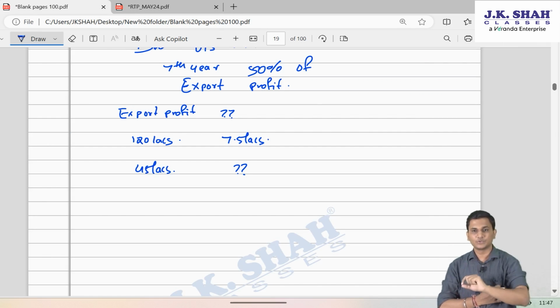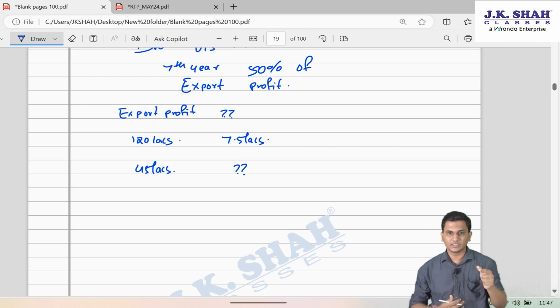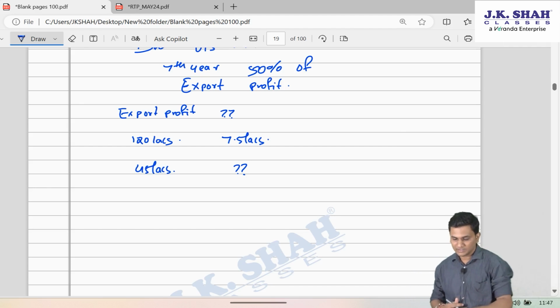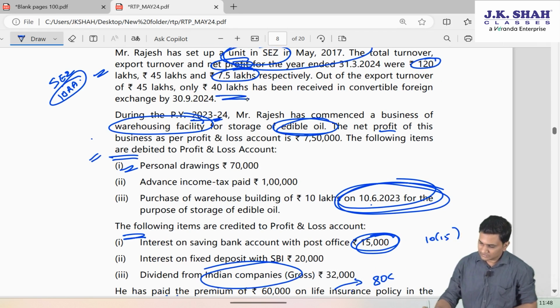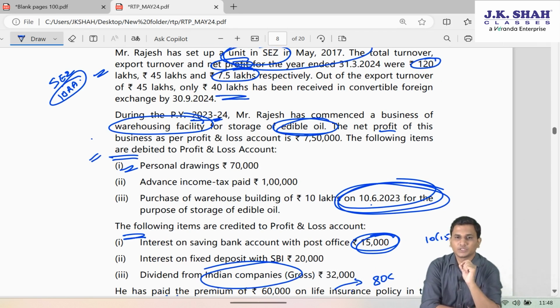Earlier you used to do like this, but now there is a small amendment which says that if that export turnover is not received in convertible foreign exchange up to 30th September of the assessment year, for previous year 23-24, assessment year is 24-25.